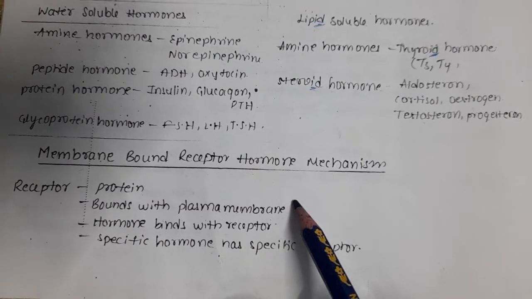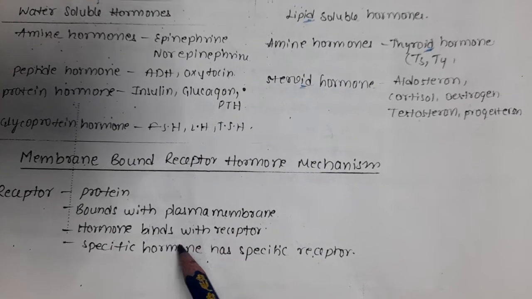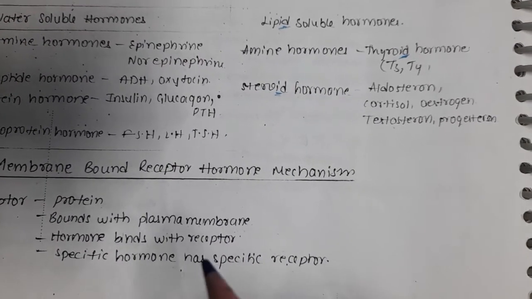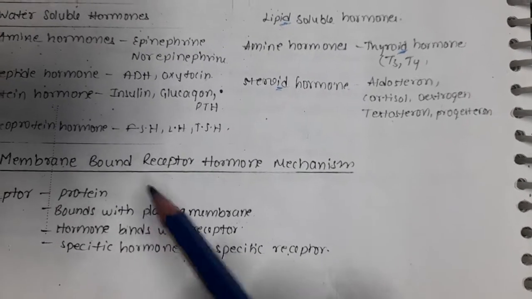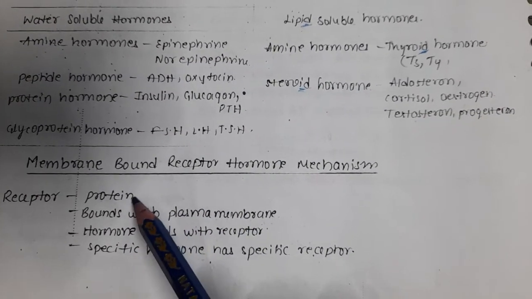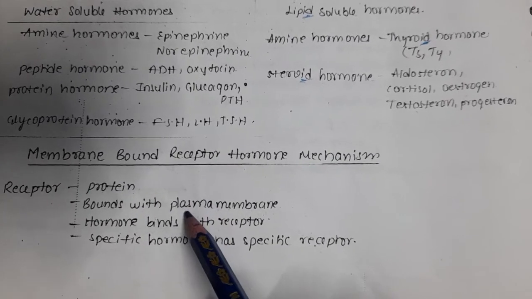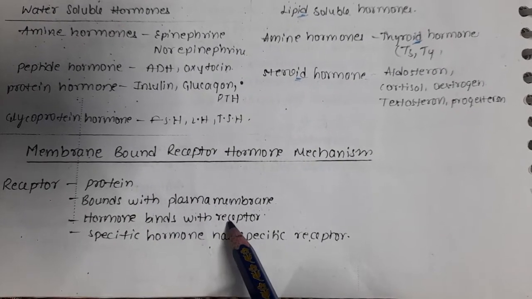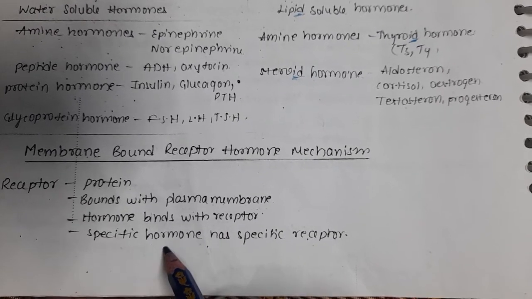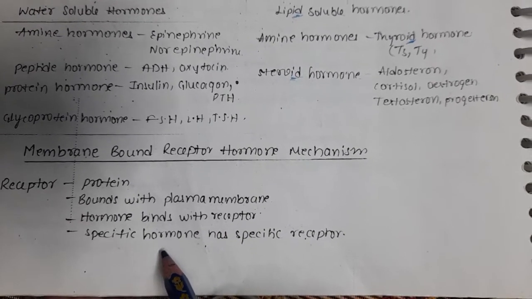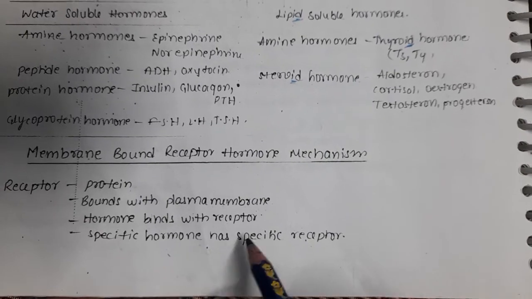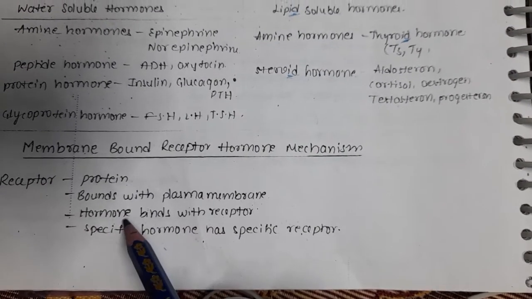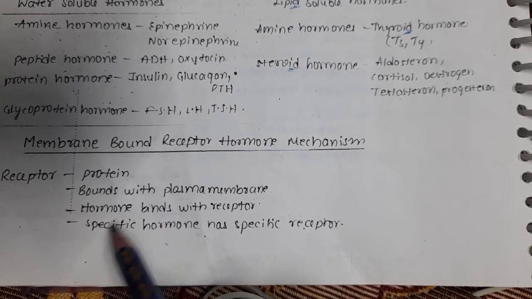Now let us see the membrane bound receptor hormone mechanism. To understand this, first of all you should know what is a receptor, what is G protein, what is adenylate cyclase, what is protein A kinase, and what is phosphorylase. A receptor is a protein which bonds with the plasma membrane, and the hormone binds with the receptor. Receptors are very specific for hormones. Every hormone has one specific receptor.